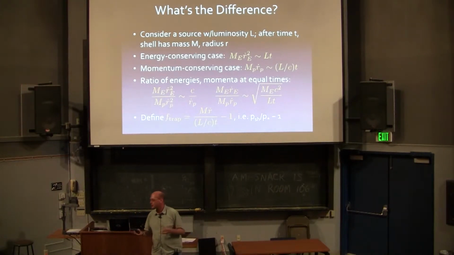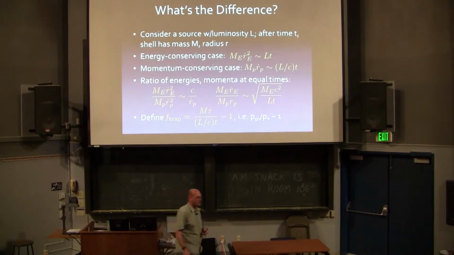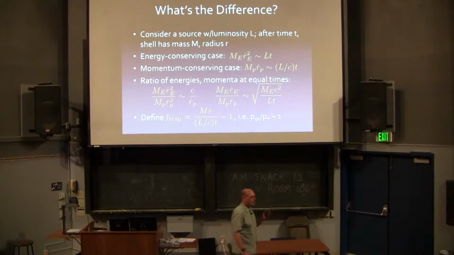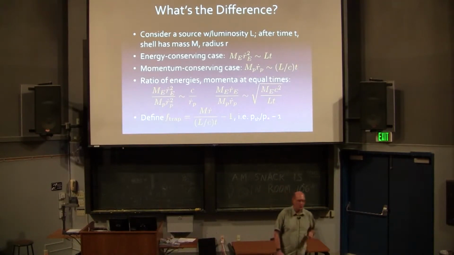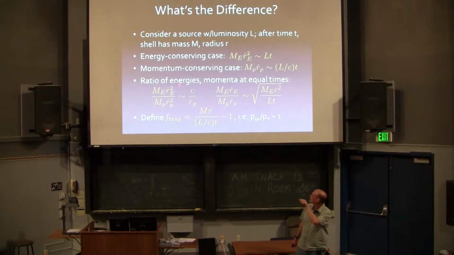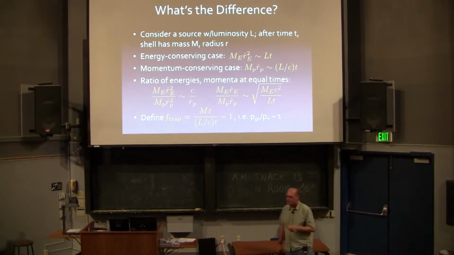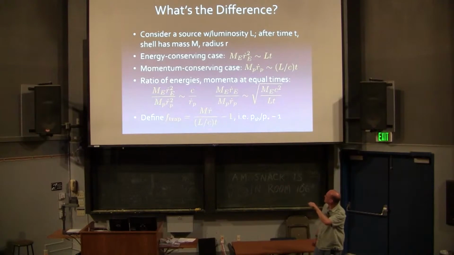I'll show you a picture of it later, being blown apart probably by radiation pressure. There's a shell of material moving out at tens of kilometers a second. The amount of energy I expect the shell to have at a given radius, if I conserved momentum, is smaller than if I conserved energy by a factor of c over tens of kilometers a second. That is not a small factor. It makes a huge difference.